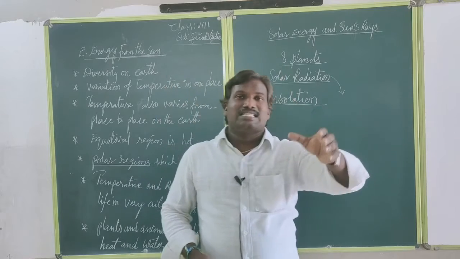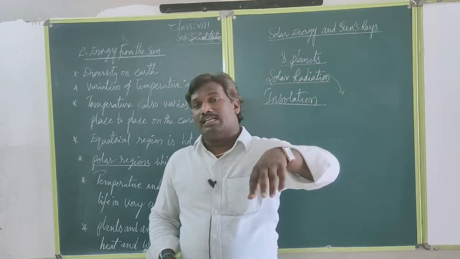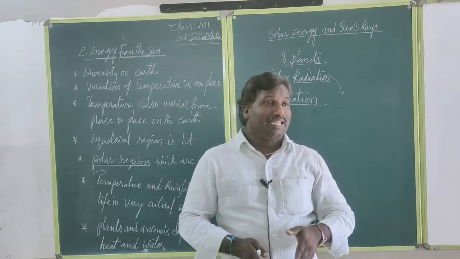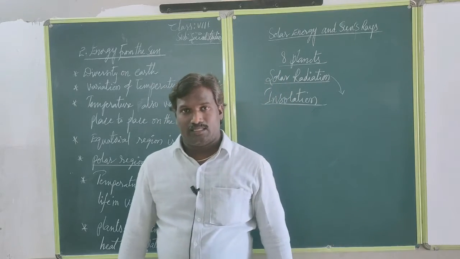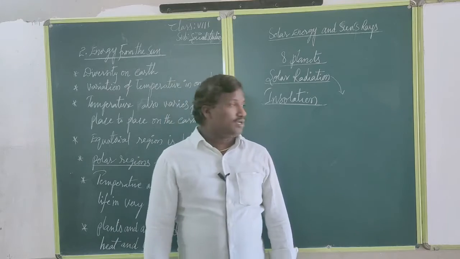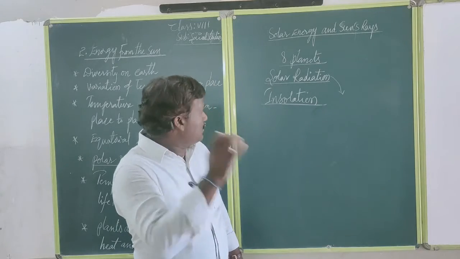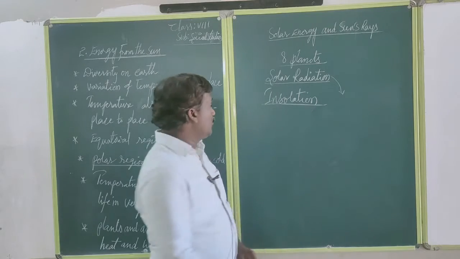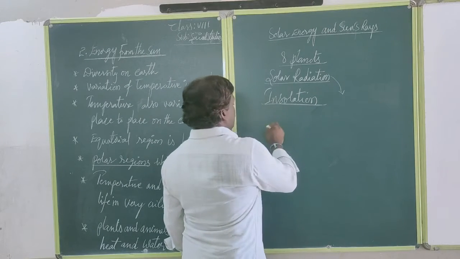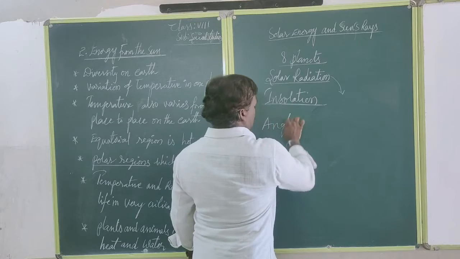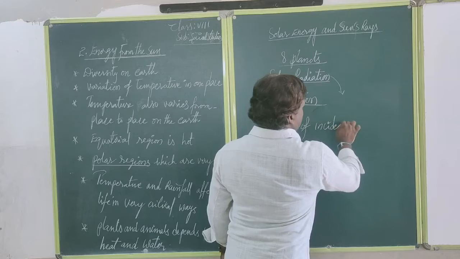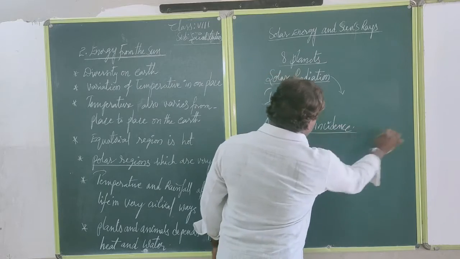Now, according to here, there is also the angle of incidence. Then we can call it the angle of incidence. What is the angle of incidence?